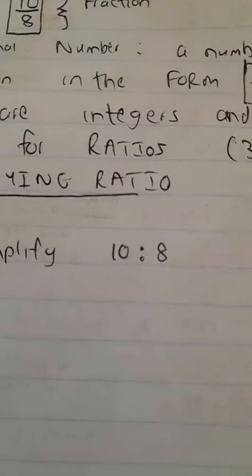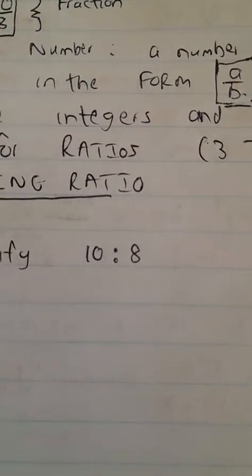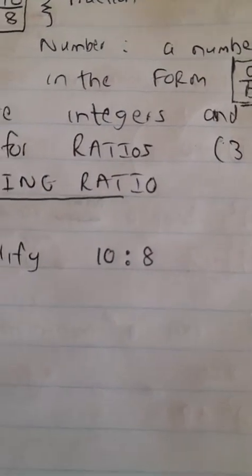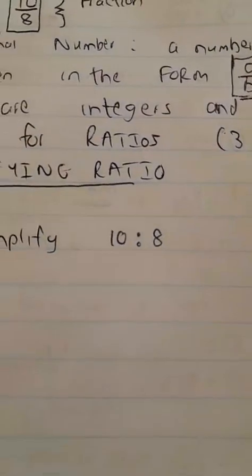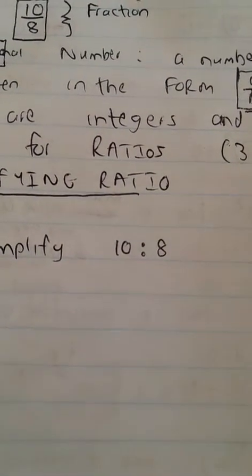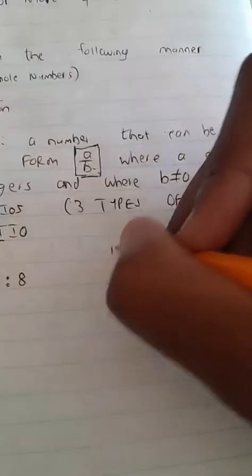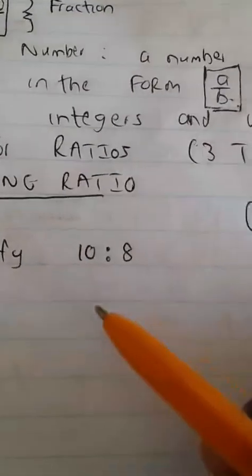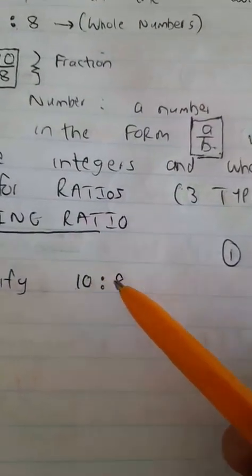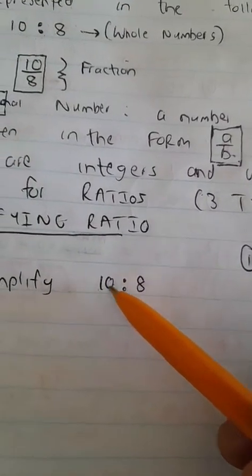Lesego is one of my brilliant learners here on this platform, who is very quick on typing in the screen and is very alert whenever we're doing lessons. Lesego has already said dividing both sides by 2, dividing both of the numbers by 2. Now let's note here. Step number 1 when we do this question is we need to first check, do we have whole numbers for the quantities of our ratio, and are these quantities of the same type?